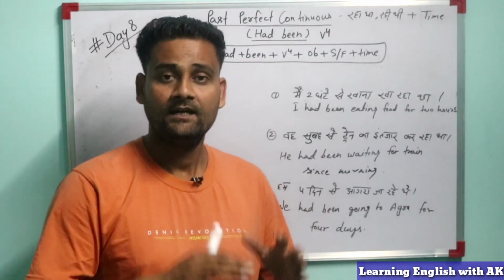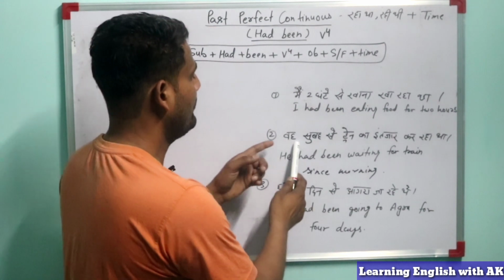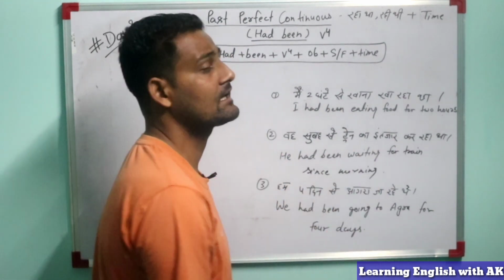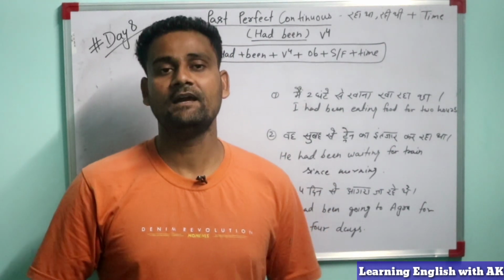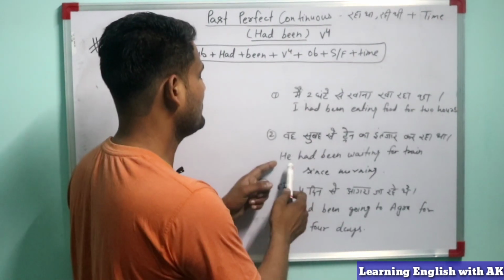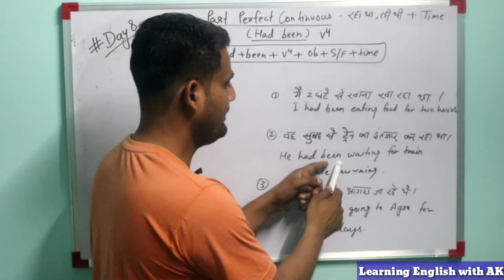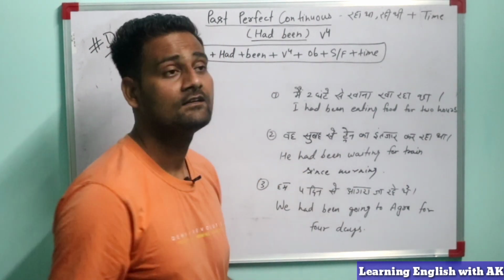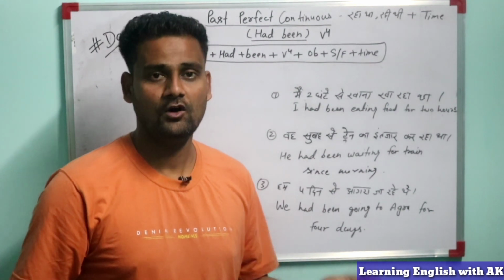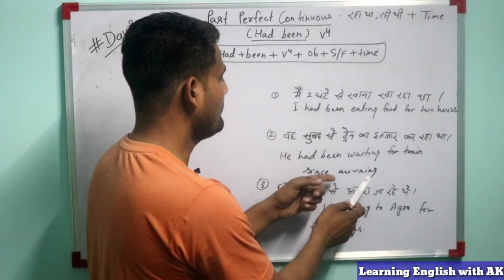So guys, let's check another example. Here is written: वह सुबह से ट्रेन का इंतजार कर रहा था. So how will we make this sentence into English? Let's check. First of all we will use the subject, he, and then had, been, waiting. The main verb is wait. So waiting for train since morning.